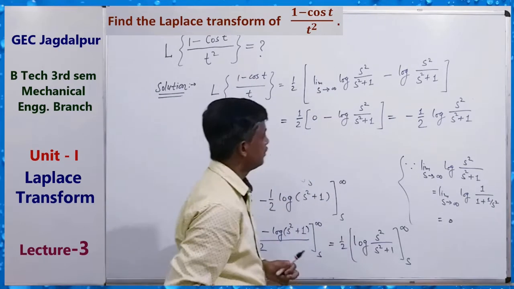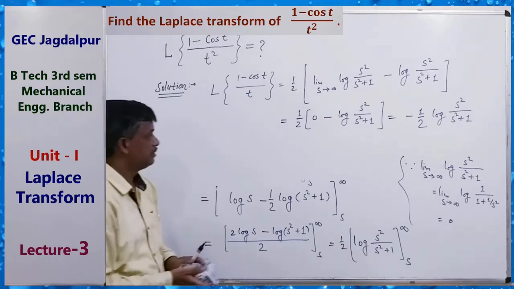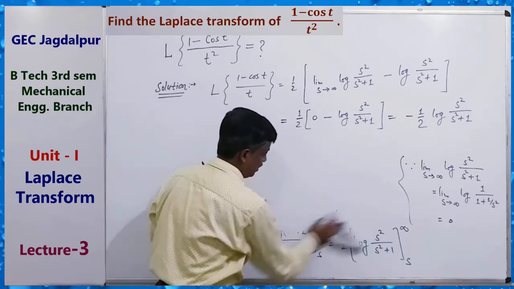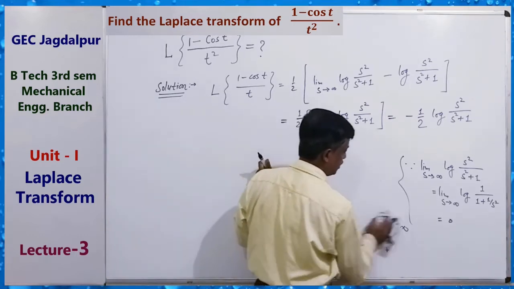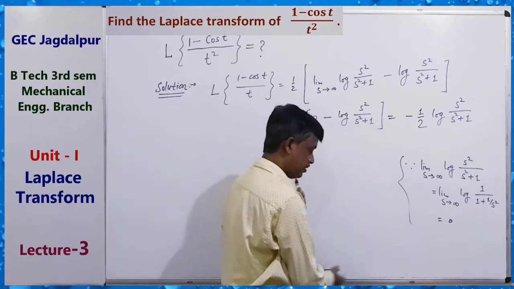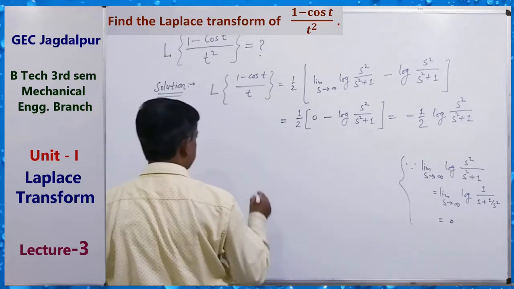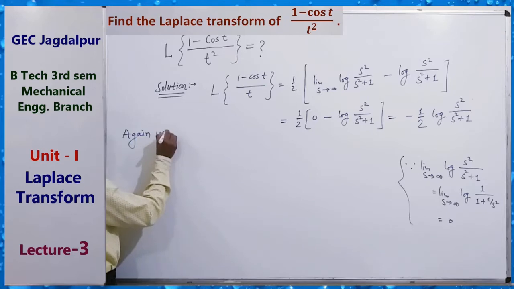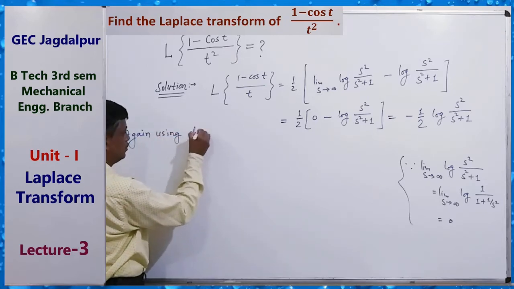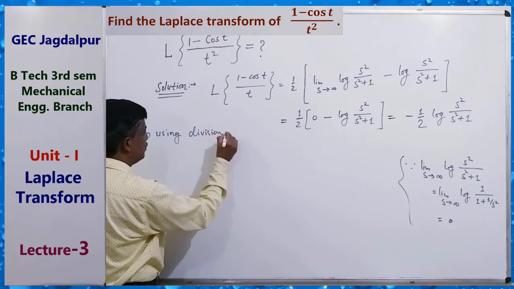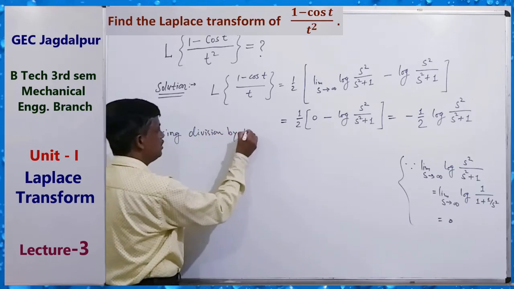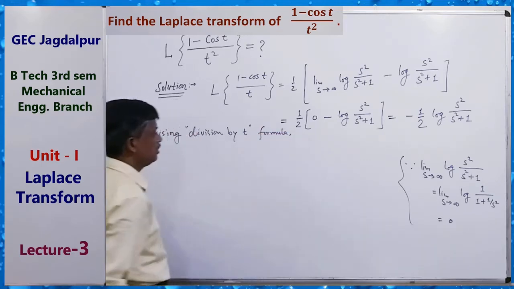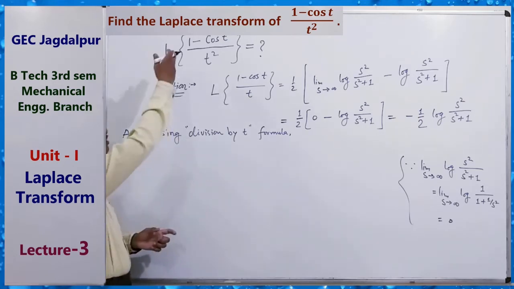Okay, so now we write, again use the division formula for Laplace transform. Again using the division by t formula. Division by t formula means we have f(t) by t.